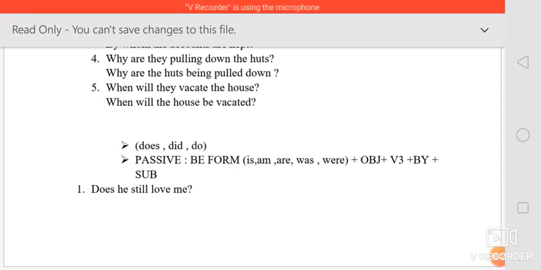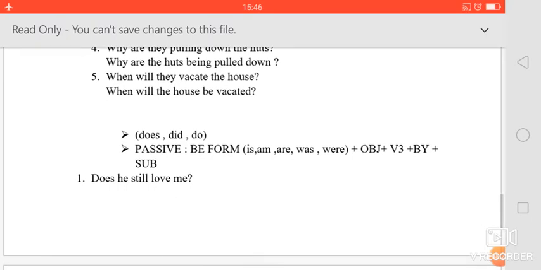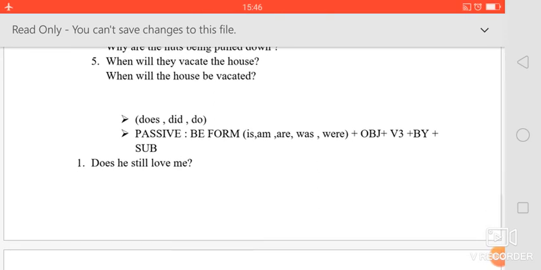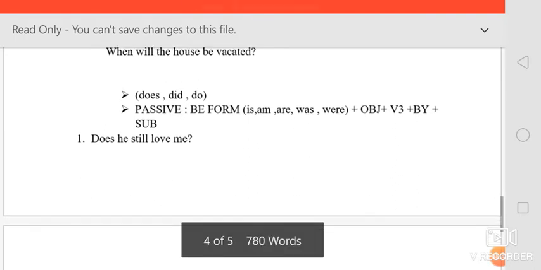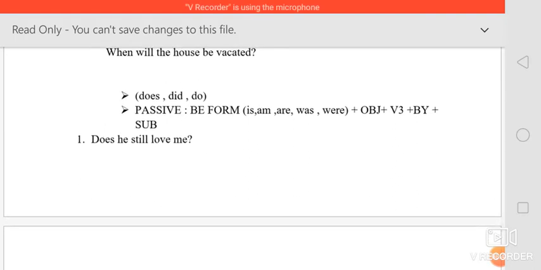Why are the huts, then for ing we are giving being, then pulled down. Okay, by them is optional. Why are the huts being pulled down by them? Okay, next one, when will they vacate the house? So when will the house be vacated? Okay, so this is how we change the questions.